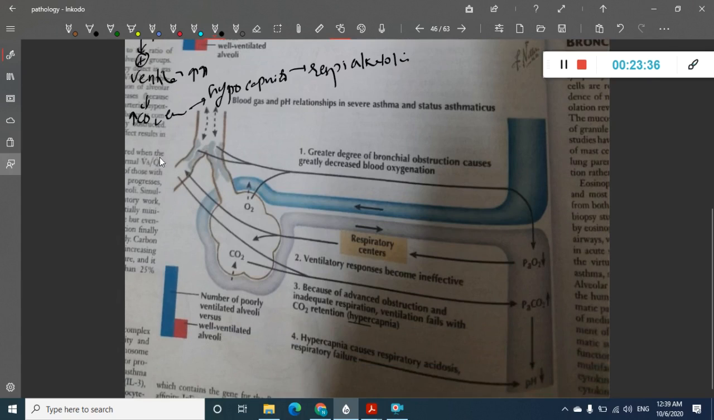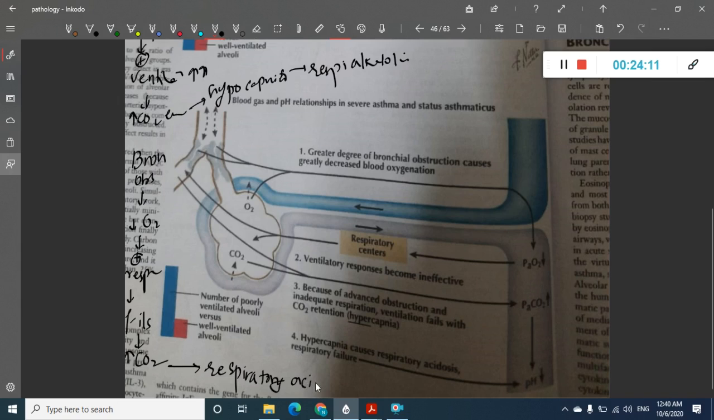In status asthmaticus, again there is bronchial obstruction. Because of this bronchial obstruction, there is decreased oxygen, and because of this there is activation of respiratory centers. But these ventilation responses are ineffective. There is hyperventilation, but it fails. As a result, there is increased carbon dioxide. This increased carbon dioxide will result in respiratory acidosis.